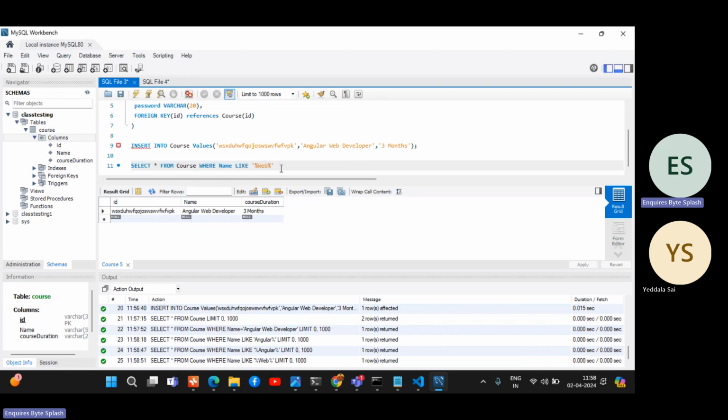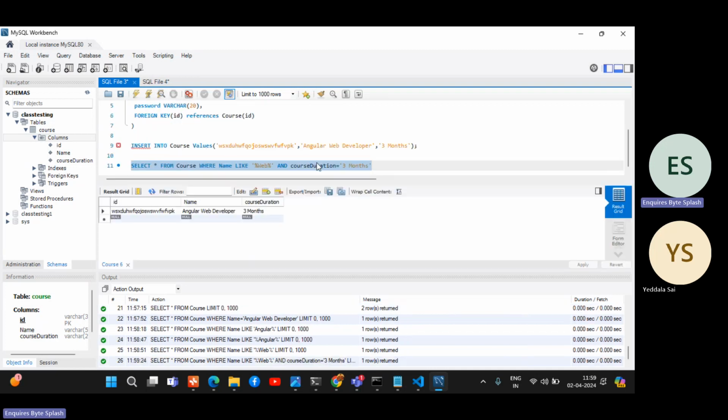That is the LIKE operator. Now I want to fetch like web and course duration. That means both conditions, if you want to apply more than one condition. Course duration equal to 3 months. Because why I am telling you now is because you can query that. That's how you can query, right? Yes. So that is the AND operator.